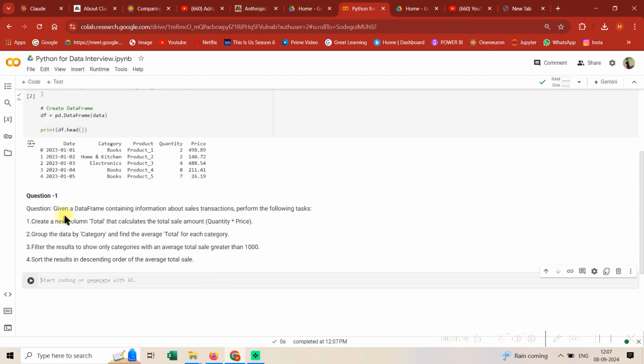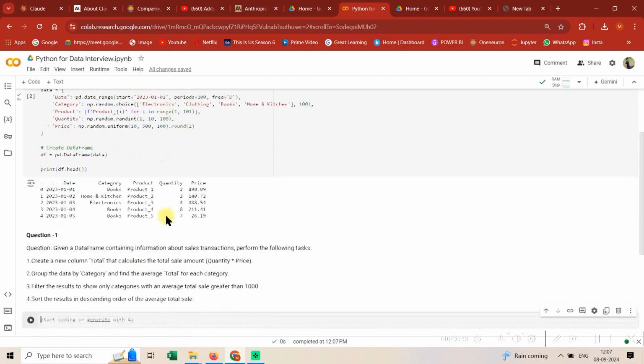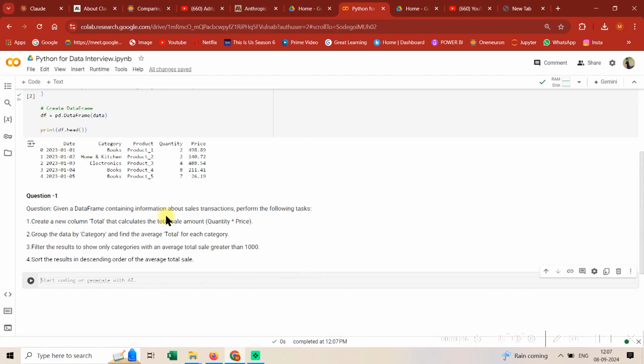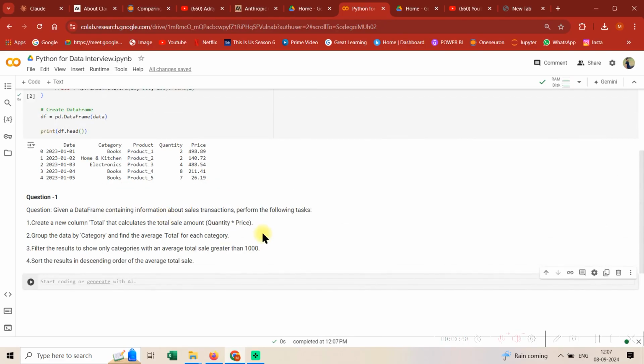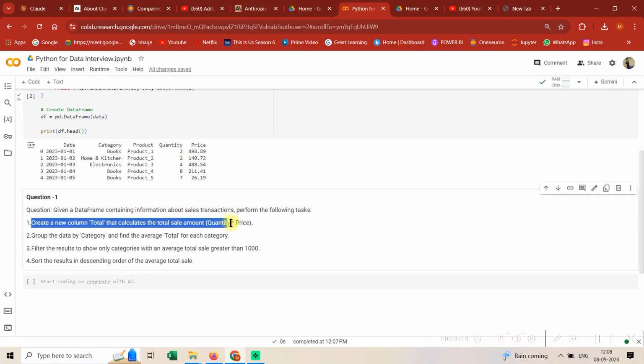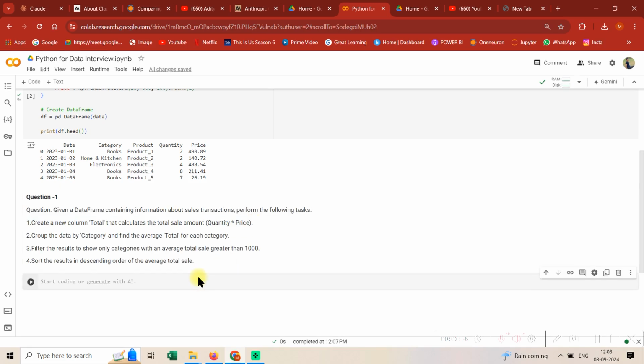Now the questions are, this is a pandas question, okay, so you need to do it using pandas. You can do it any way you want, but we'll be doing it via pandas. So the first question is: create a new total column that calculates the total sales amount, quantity into price. Guys, please pause the video and start doing it yourself.